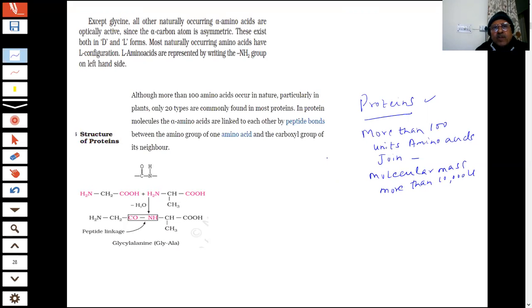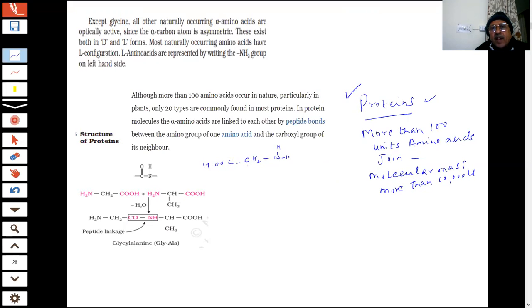What we told you, a very important point, is what type of bond is there in them. In these compounds, if I write like this, this is my NH2 group, and there is a COOH group also.